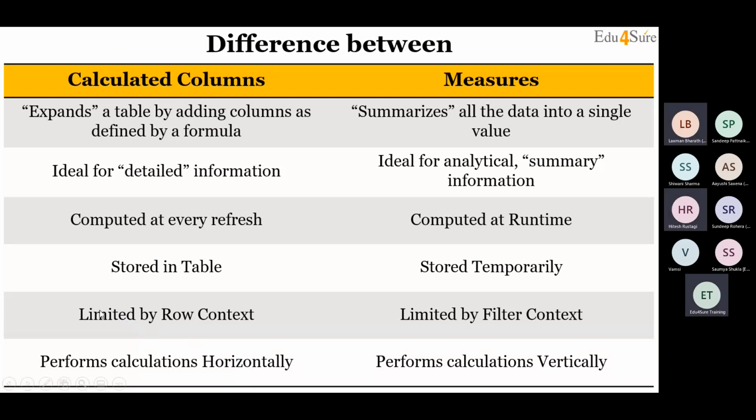Limited by row context. What is it? Basically, it is calculating the value for each and every row. And how is it calculating the value? On the basis of the filter. Which filter? When I created a matrix putting subcategory with profit margin, that filter is subcategory. When I create a matrix taking category with profit margin, category is the filter. So whatever other column I take along with the measure, that is the kind of filter for profit margin. Understood?